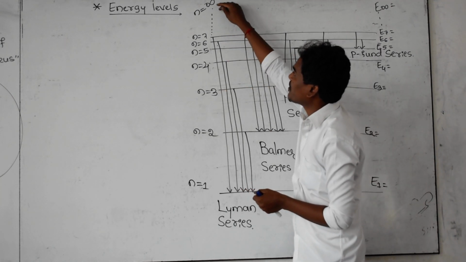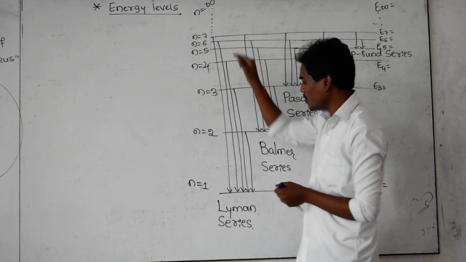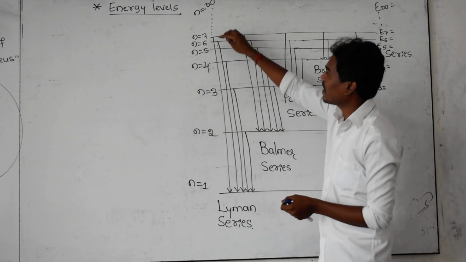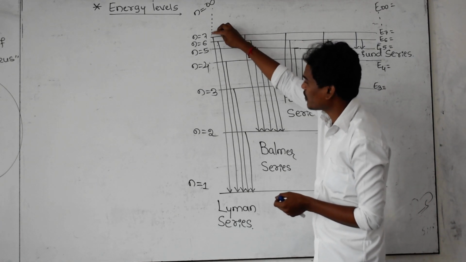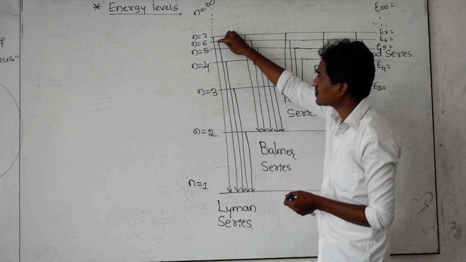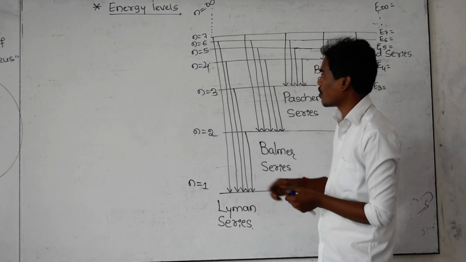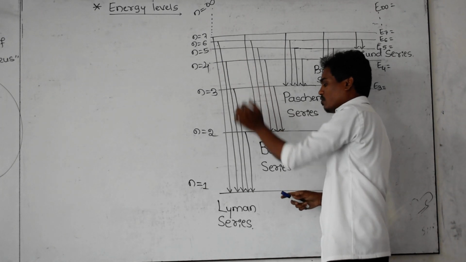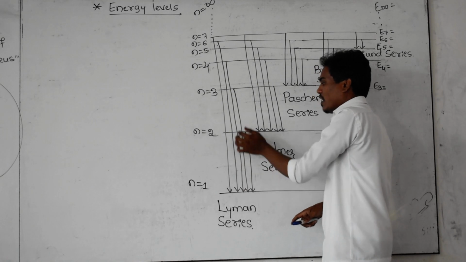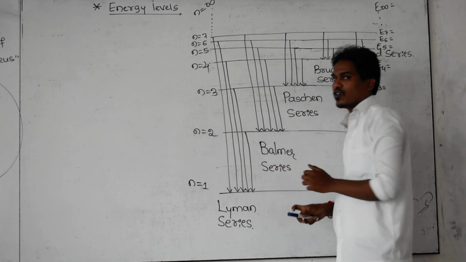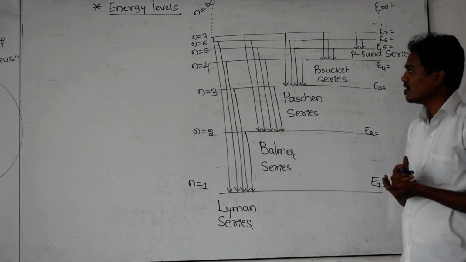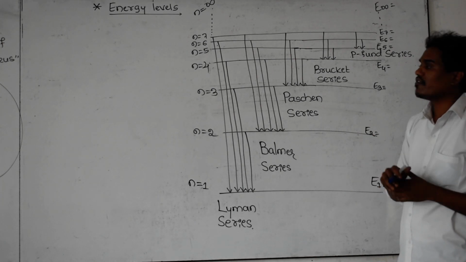Whenever the electron jumps from the infinity orbit to the first orbit, it releases some energy. Here the electron jumps from the 7th orbit to the first orbit, from the 6th, 5th, 4th, 3rd, and 2nd orbit to the first orbit.